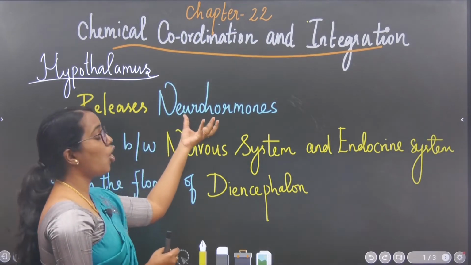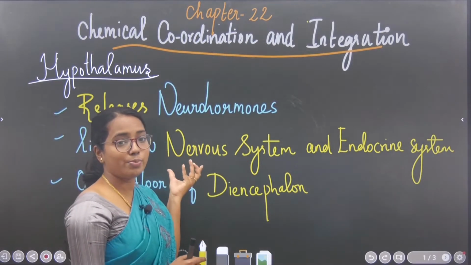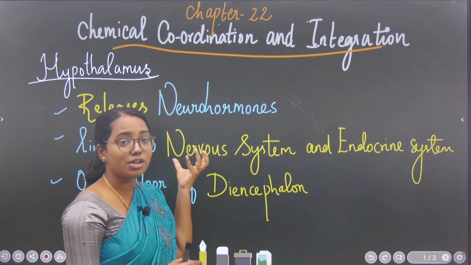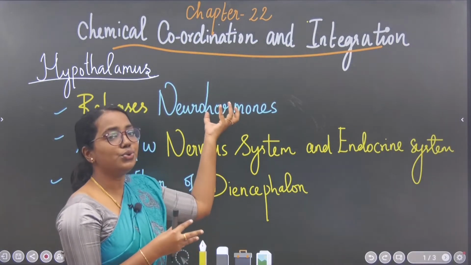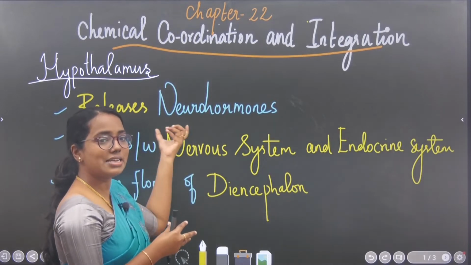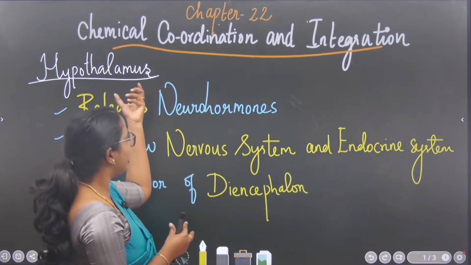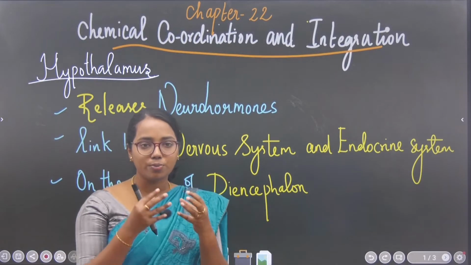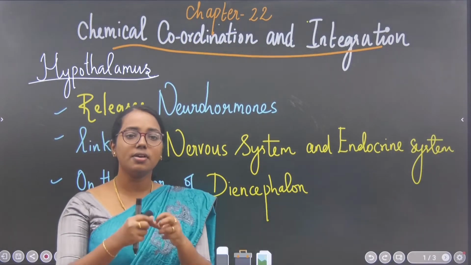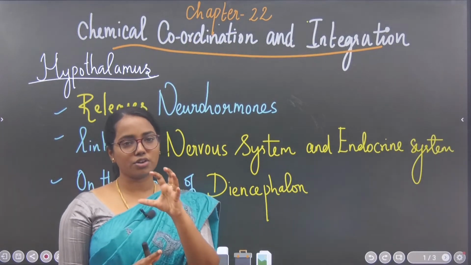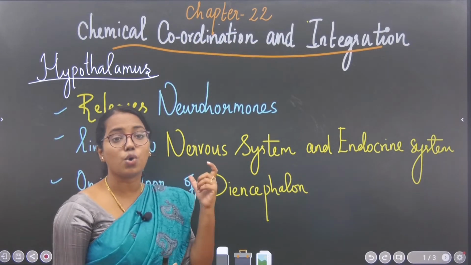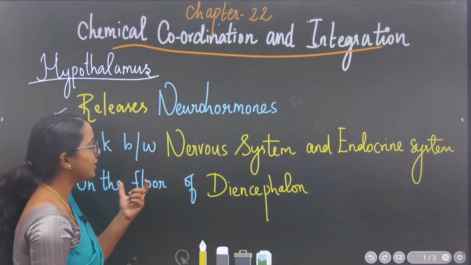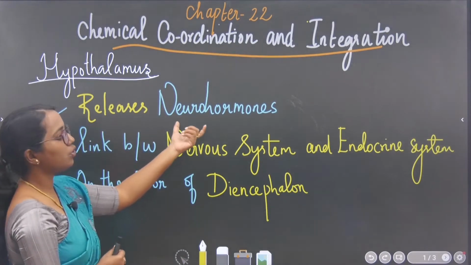Hypothalamus vandu releases hormones, but neurohormones. Yen appdi solrona, nerval, it is associated with the controlling of other organs, right? So neurohormones, hypothalamus releases what? Neurohormones. So endha organ ah irundalo adoda hormones, adoda substance secretions vandu blood la release பண்ணுச்சு அப்படினா அந்த particular organ நம்ம என்னன்னு சொல்லுவோம்? Endocrine gland அப்படினு சொல்லுவோம். So hypothalamus is also one endocrine gland. See here, it releases neurohormones.